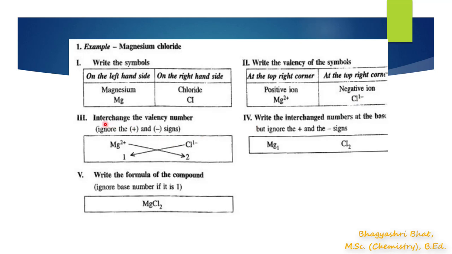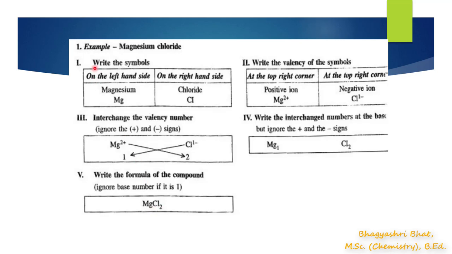Now the third step is to interchange the valency numbers by ignoring plus and minus signs. So by ignoring signs, we have interchanged the valency numbers. Then the fourth step is writing the interchanged numbers at the base. So this 1 will come below magnesium and this 2 will come below chloride ion. Now by ignoring the base number if it is 1, we write the formula for the compound, that is MgCl2.